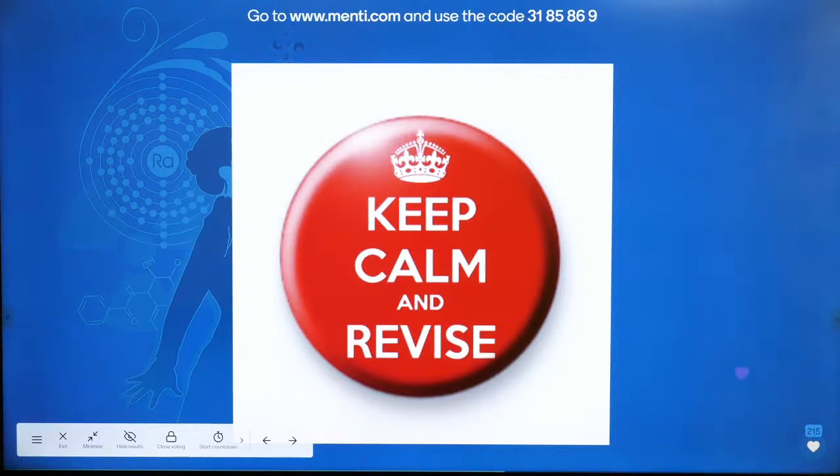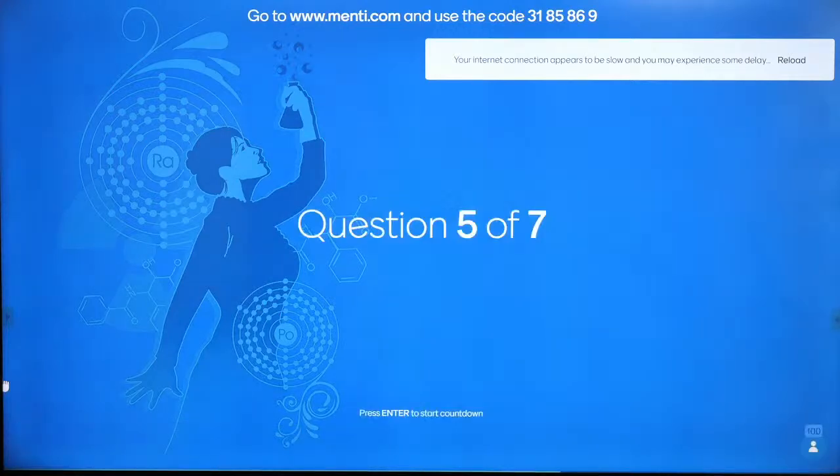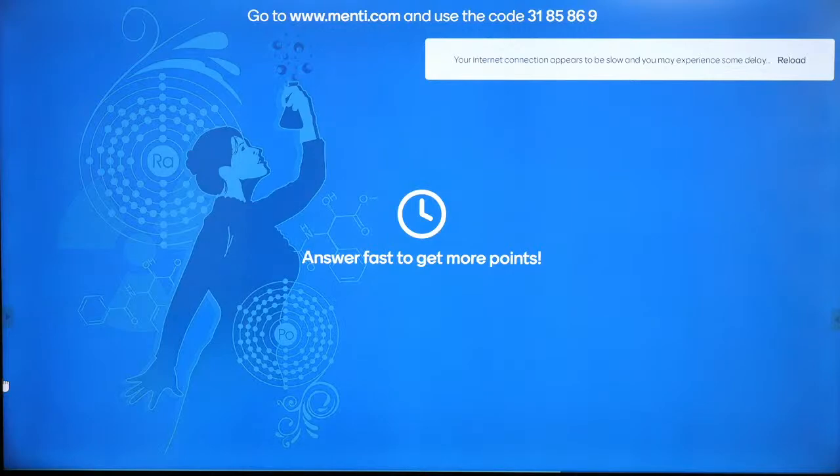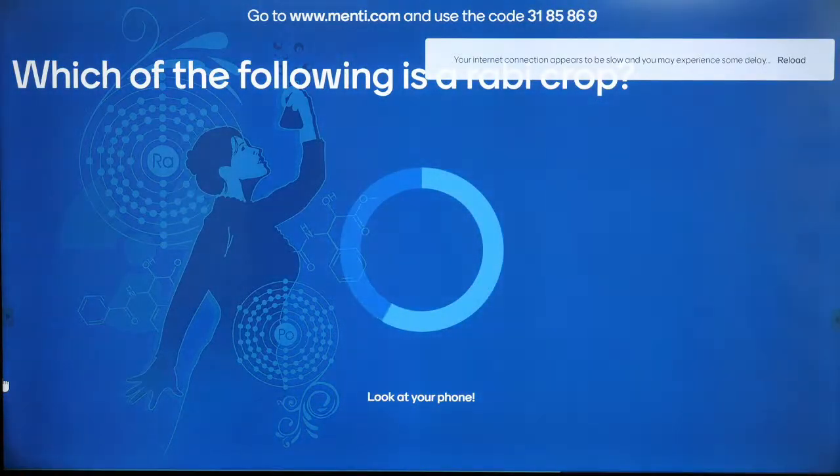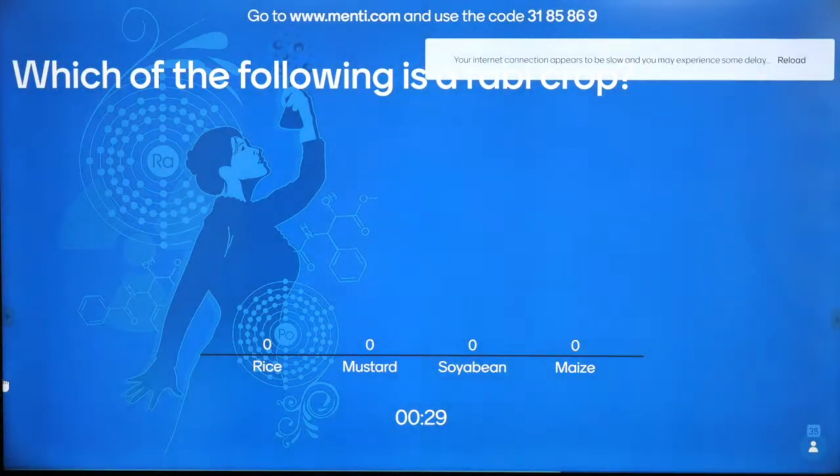Okay? Let us go on with the Menti now. Question number 5 coming on your screen. Which of the following is a rabi crop? Rabi crop, which is a winter crop. Rice, mustard, soybean or maize. Which of these is a rabi crop? Rice, mustard, soybean or maize. One which is grown in the winters.